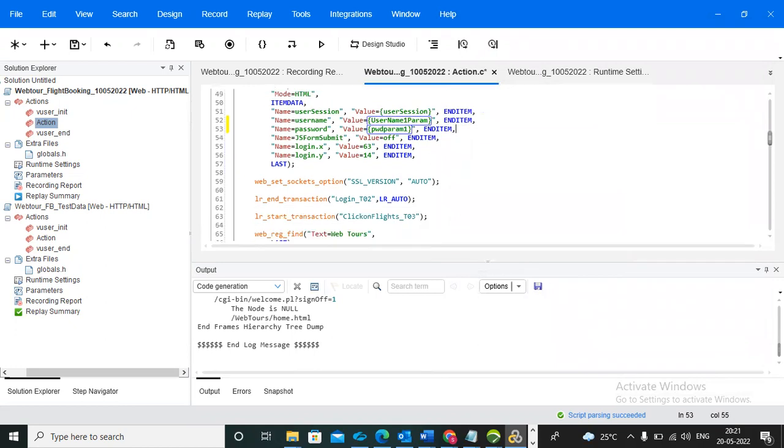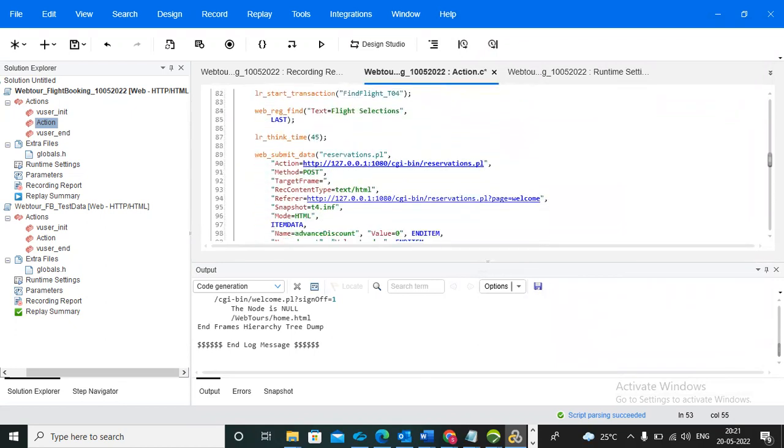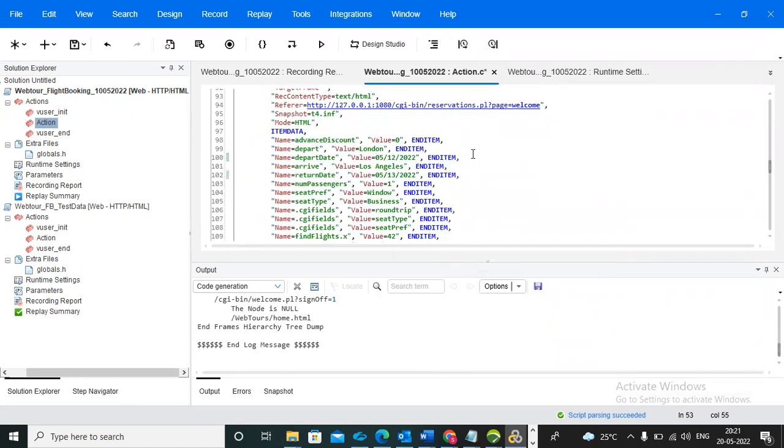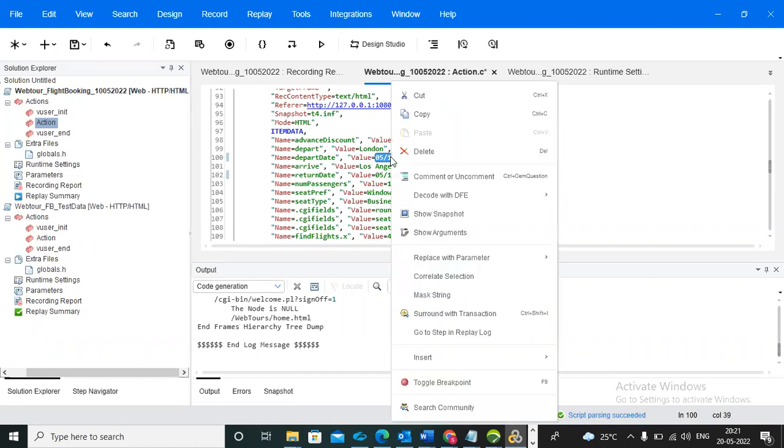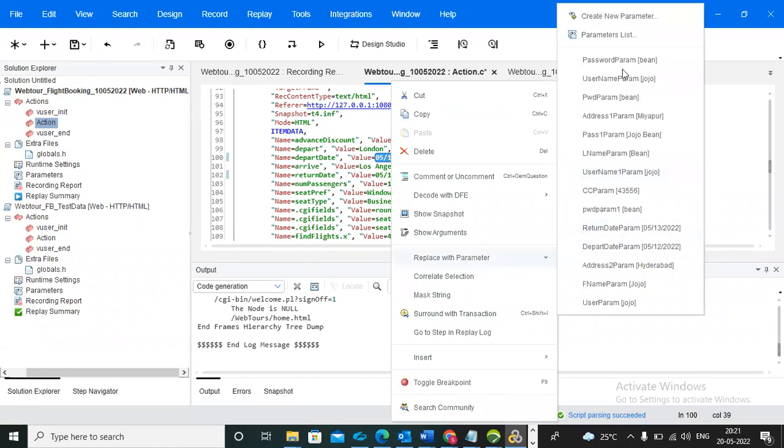And after that, what is the next value we need to do? Go to each request. You need to check which one this is for. Departure date: we are able to change the date and we are entering it through the keyboard. So that is why we need to do parameterization. Then you need to select that one, click the right button, replace with parameter and create new parameter.